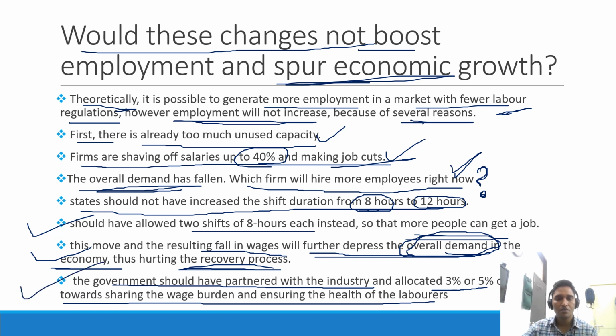So this is the recommendation which is given, that rather than taking these steps to change or suspend the labor law, what government could have done is that they should have partnered with the industry and asked the industry that yes, we will share the burden of the salaries of the employees, and we will also ensure the health insurance to them, because if the laborers get caught by this disease COVID-19 or any other disease, then it will become problematic for them. So they should have been given the health insurance cover as well.